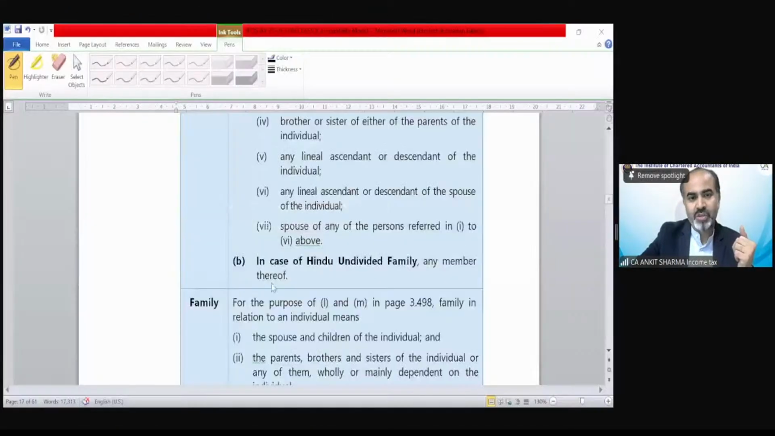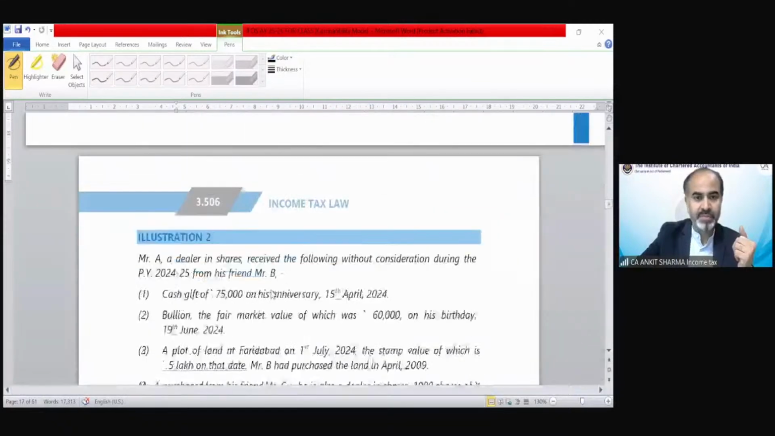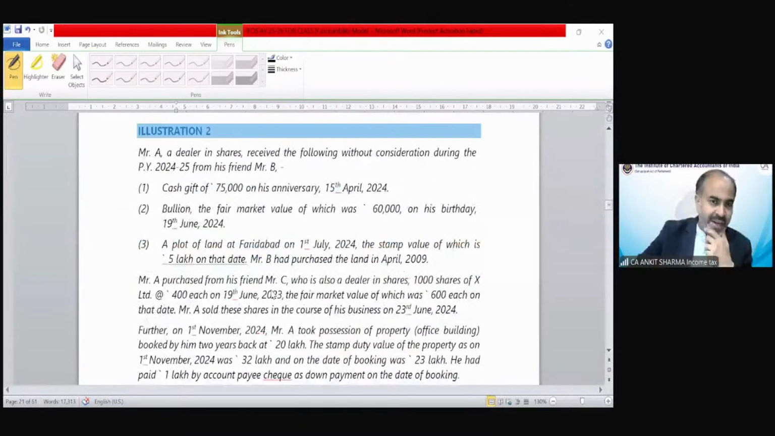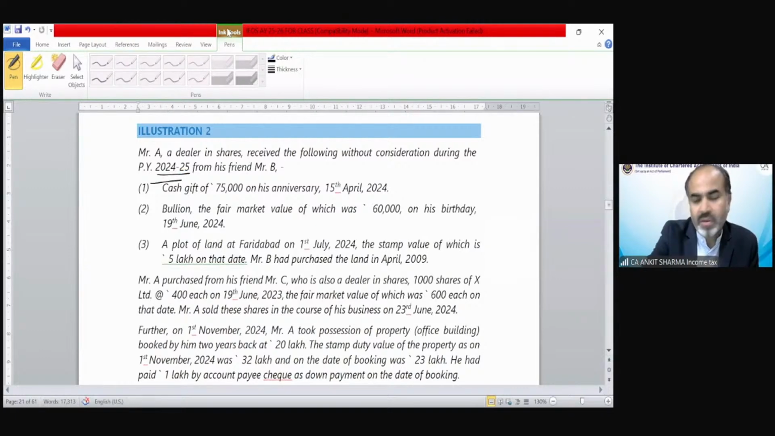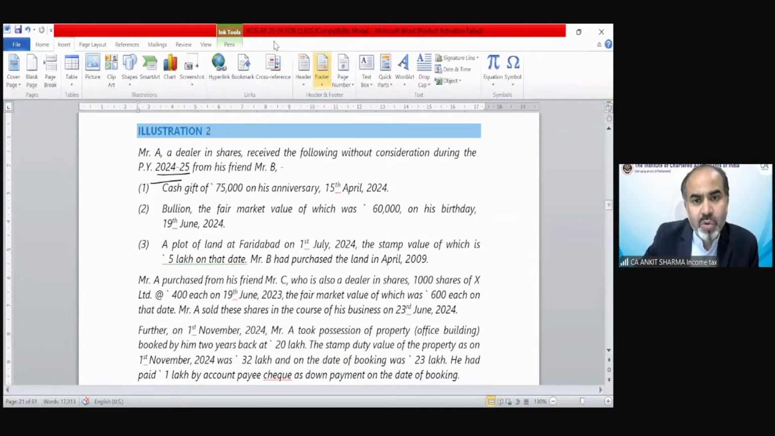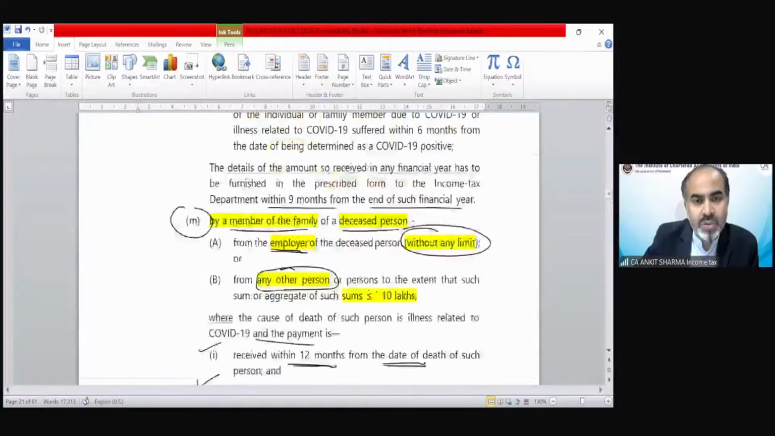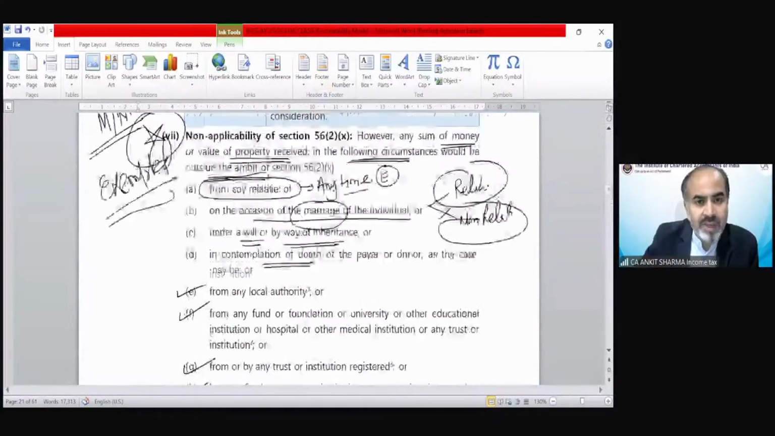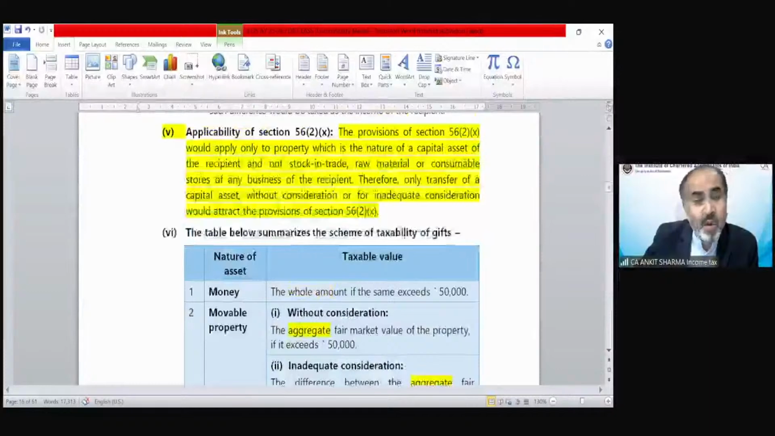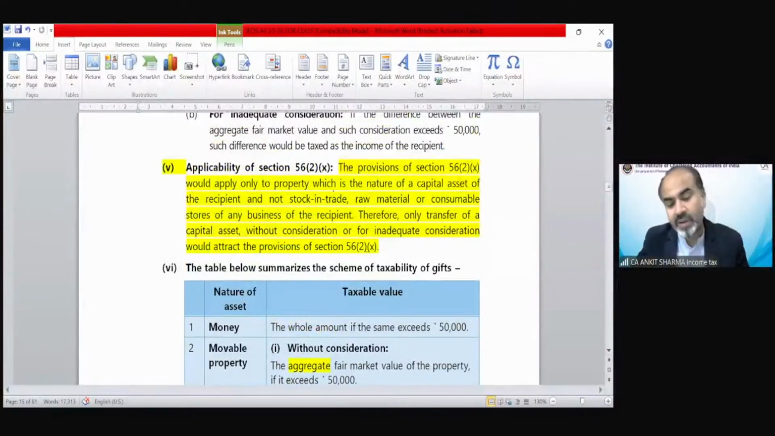So, now we have illustration number 2 in front of us. Mr. A, dealer in shares, received the following without consideration during the previous year 2024-25. There was a provision, I guess we need to discuss also. These gift provisions would be applicable only if the asset you received is a capital asset. This is a very important point.